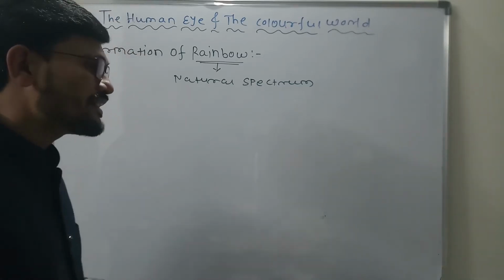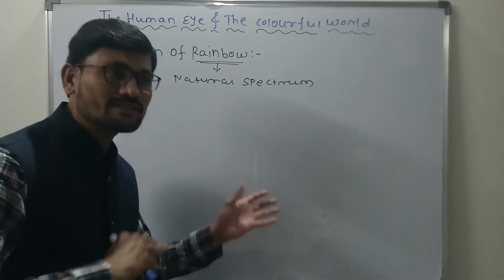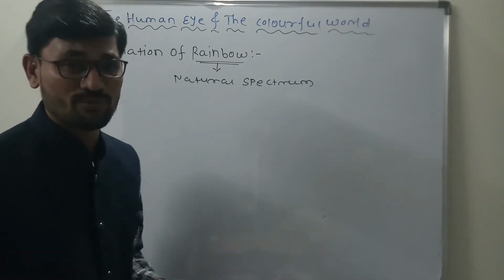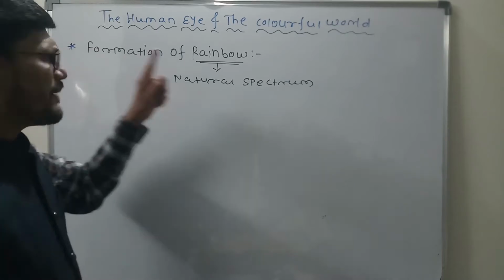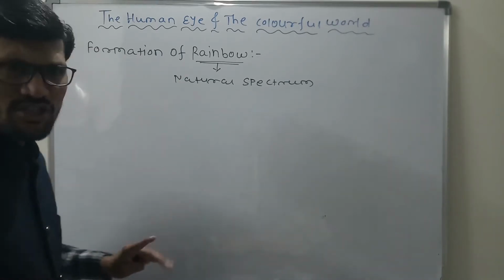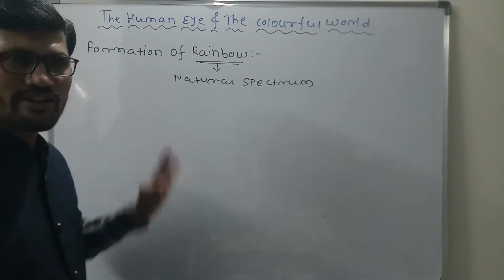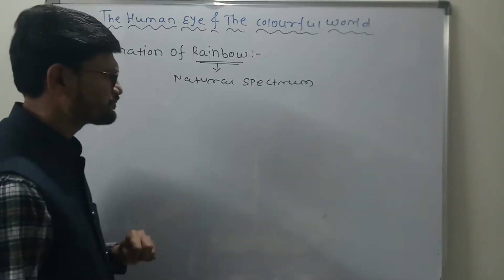Let us try to understand diagrammatically, and then I will tell you what the steps are. So I am telling you that it is a completely natural spectrum observed in the sky, and it is called the rainbow. Getting what I am saying?